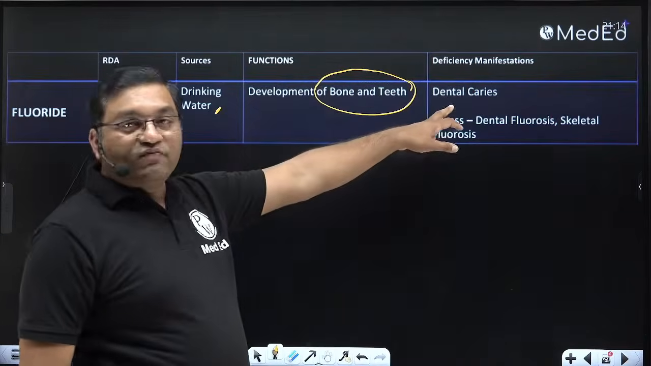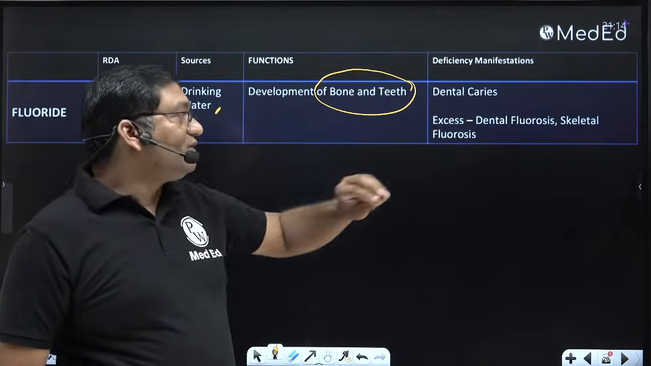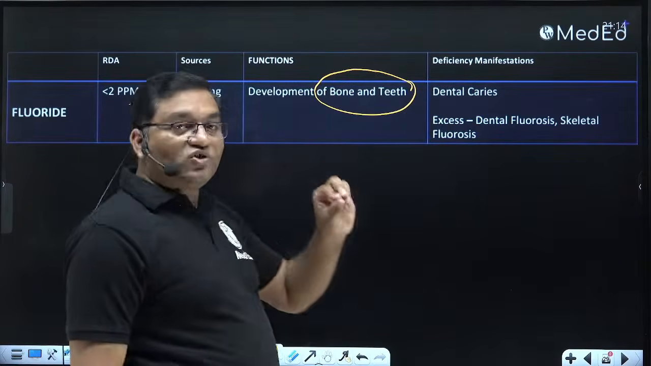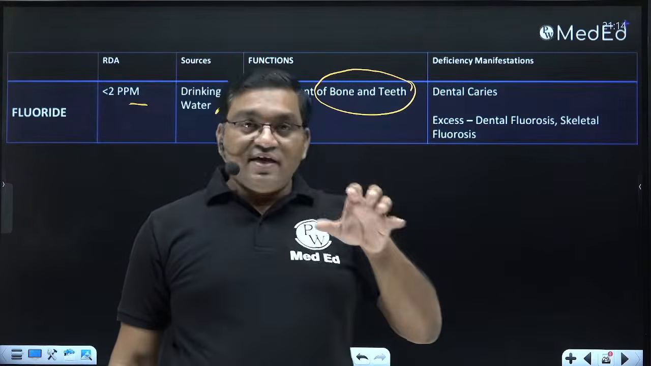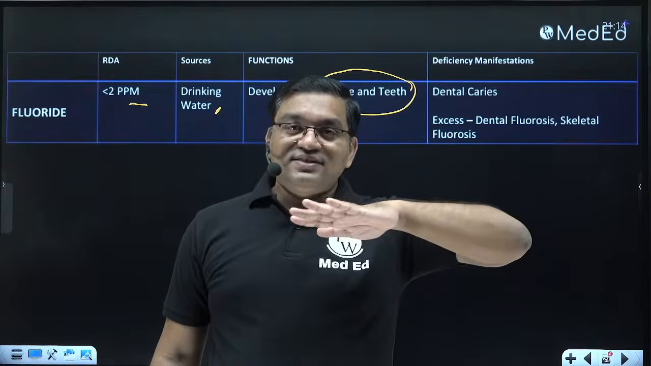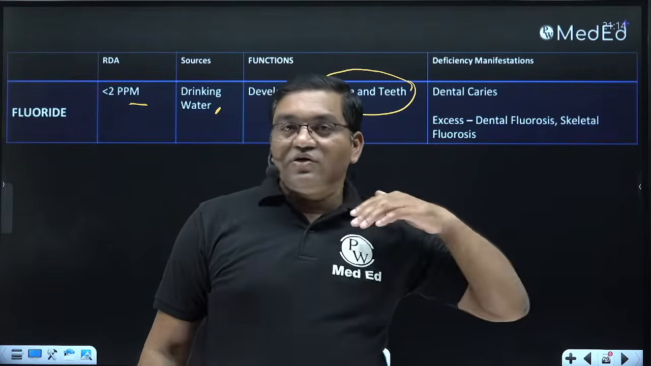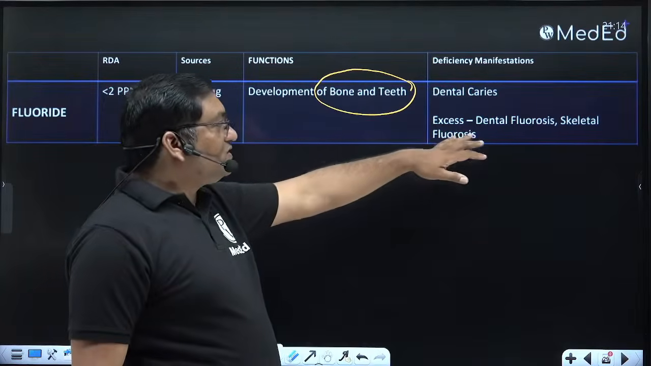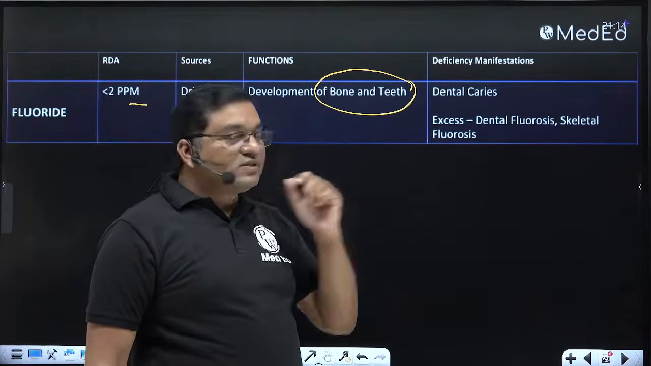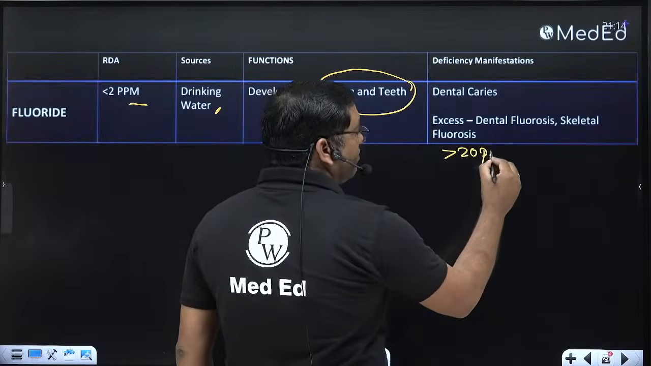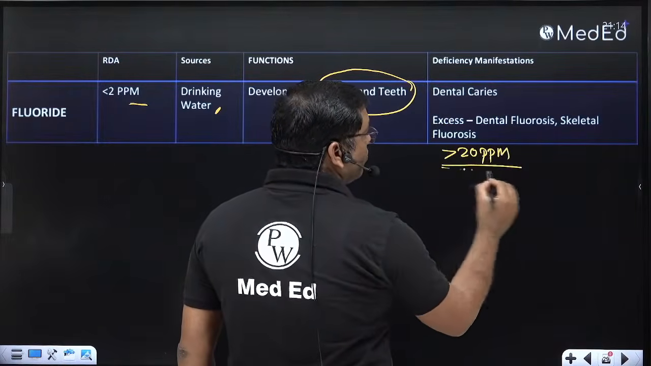So less than 0.5 ppm for a prolonged duration causes dental caries, because fluoride is important for the formation of an acid resistant layer on the teeth. Excess causes dental fluorosis and skeletal fluorosis. More than 20 ppm causes skeletal fluorosis.